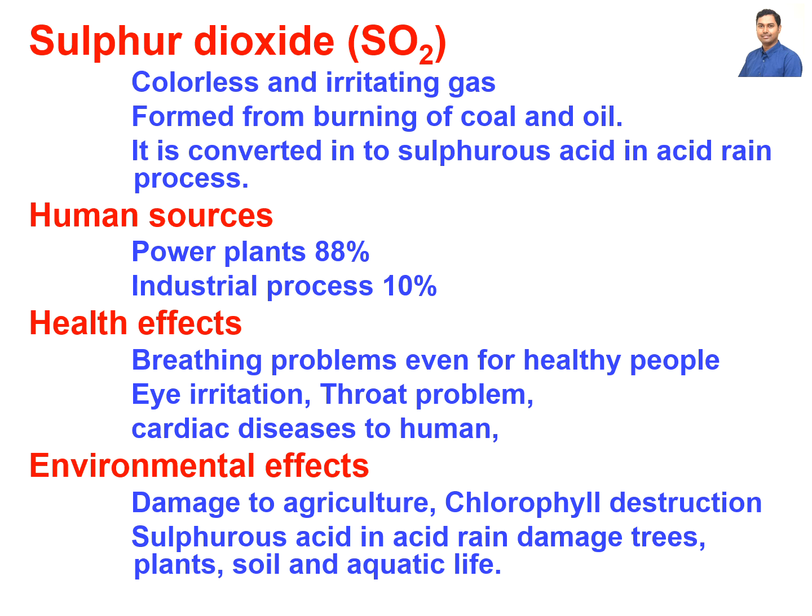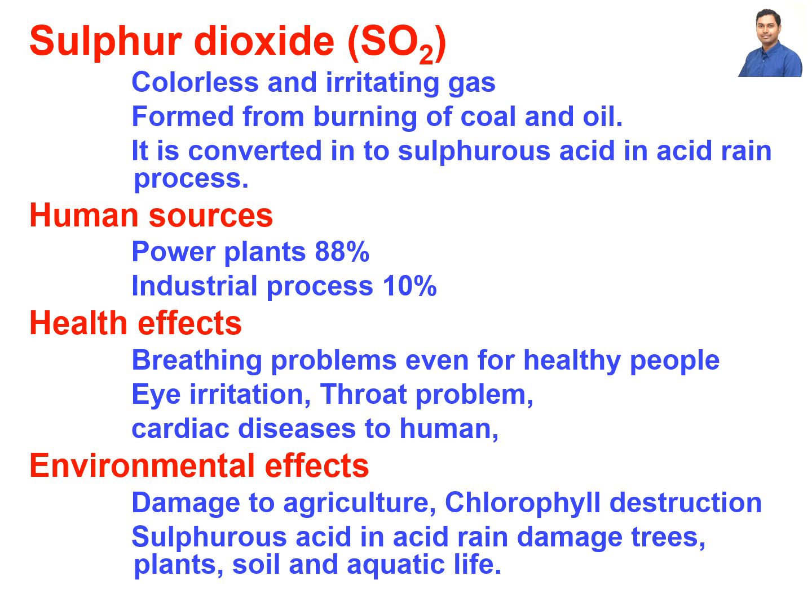The next gas is sulfur dioxide. It is a colorless and irritating gas. It can be formed from the burning of coal and oil. It is converted to sulfurous acid when it comes into contact with water, as in acid rain. And here are some human sources: power plants contribute 88% of it, and industrial processes also generate 10% of the sulfur dioxide in the atmosphere.